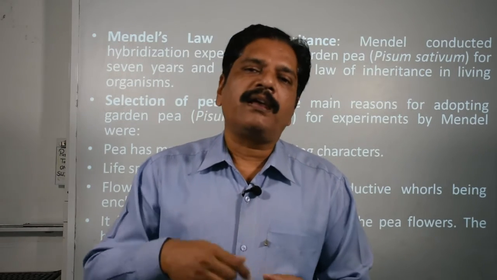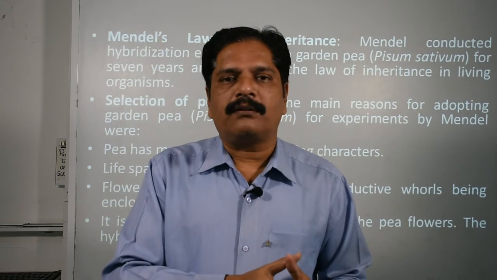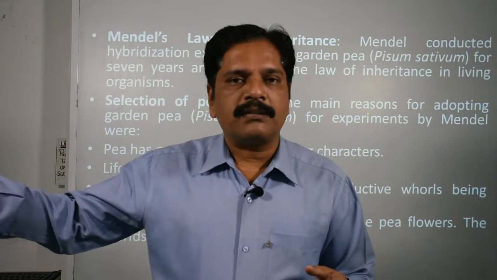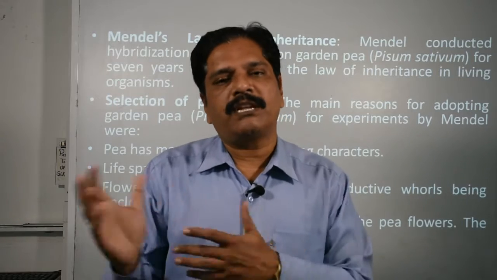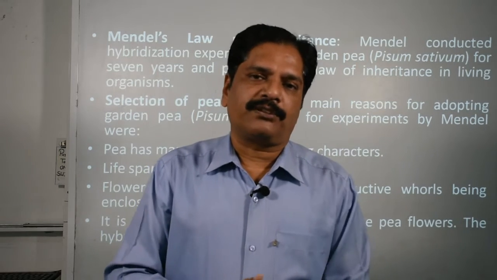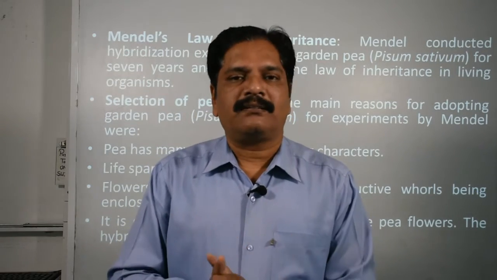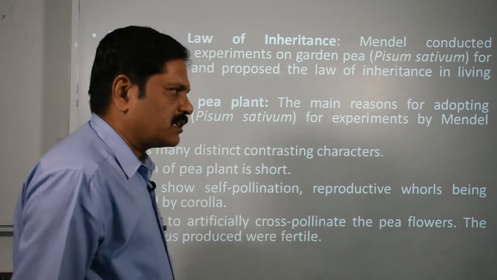Clear? Just by removing the male reproductive part from one flower and taking the mature stamens from the other flower, and by sprinkling them over the stigma of the first one, we can perform this cross pollination. Okay. Similarly, bagging and tagging is the next idea to perform this. But what is the most important thing? The hybrids produced were fertile. That means they were able to self pollinate and continue the next generation.